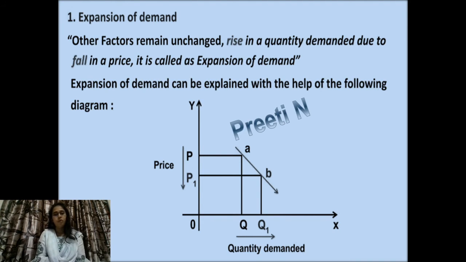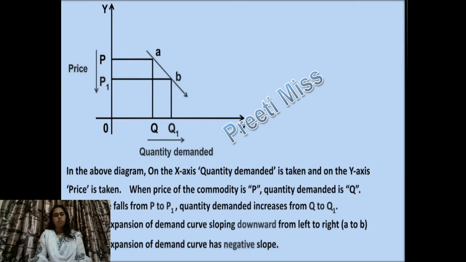We can see from the diagram that when price falls from OP to OP1, demand expands from OQ to OQ1. You can see the movement from A to B. It means demand has expanded only because of the fall in price. See the explanation of the diagram.